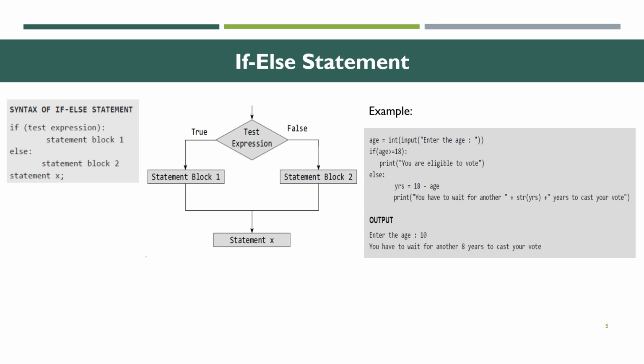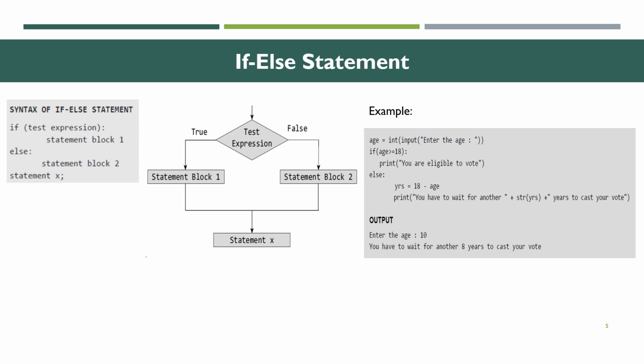If age >= 18, print you are eligible to vote. Otherwise, years = 18 - age, print you have to wait for another, plus string of years, plus years to cast your vote.